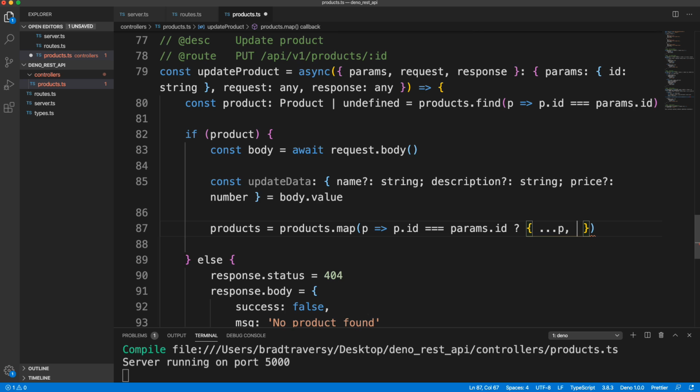So we're basically just mapping it to that specific product, and we're going to add the updated data. So we want to use the spread here and use update data.